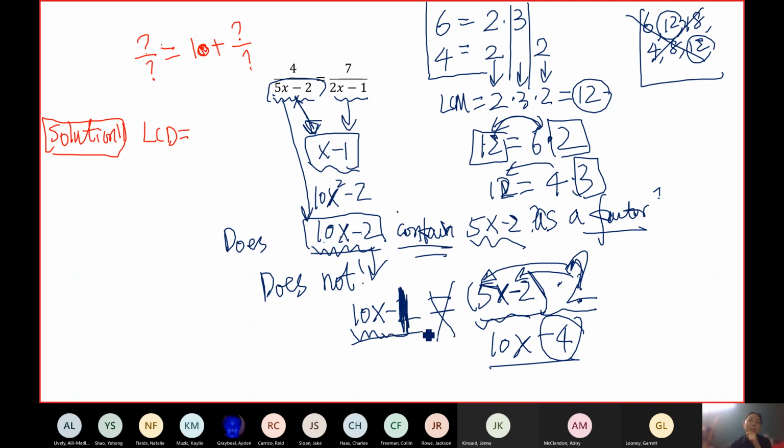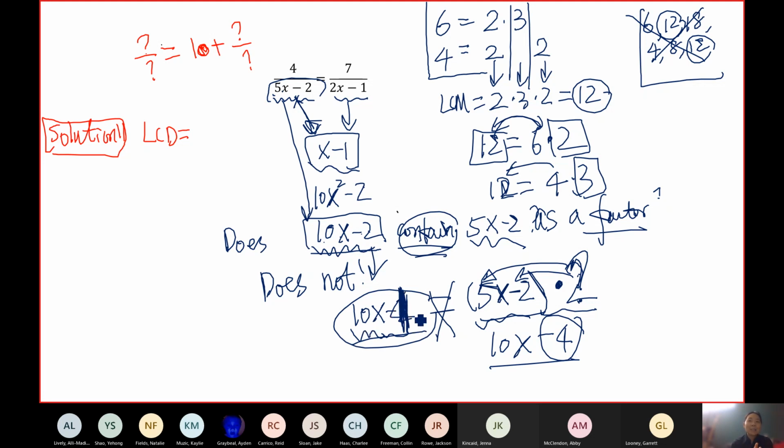I think the confusion is still when we say contain. I don't know what you guys picture it as. So contain means multiplication. It has to be multiplication. So if it's not a multiplication, it's not going to work. So you have to have something times 5x minus 2 to be equal to 10x minus whatever that is. But there's no way you can get that.